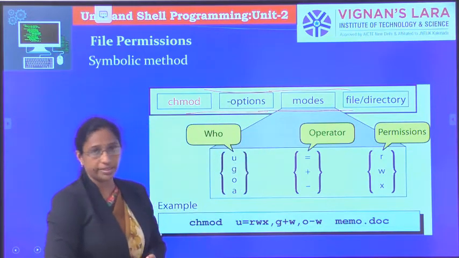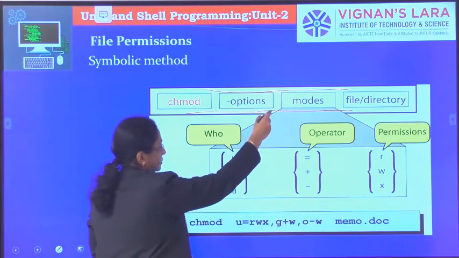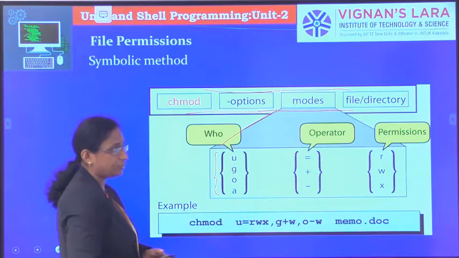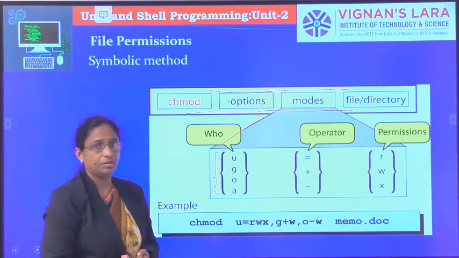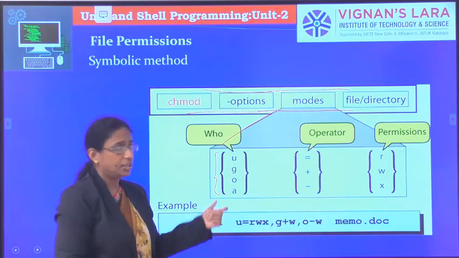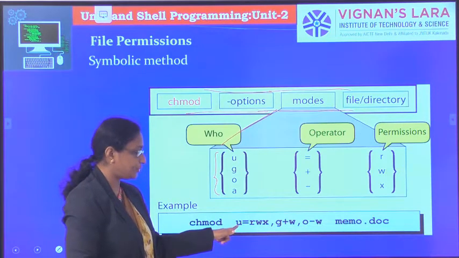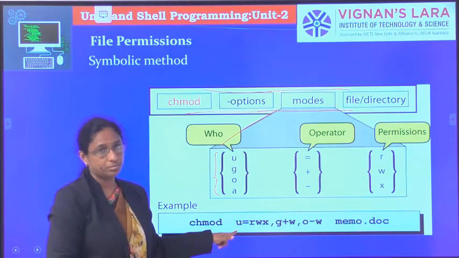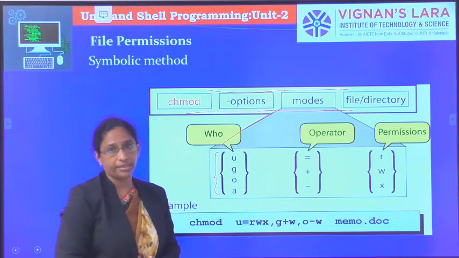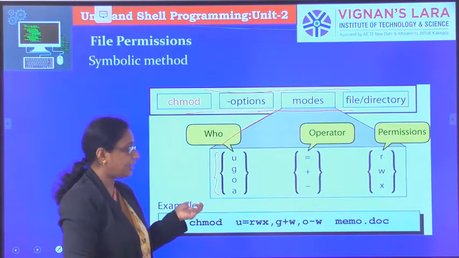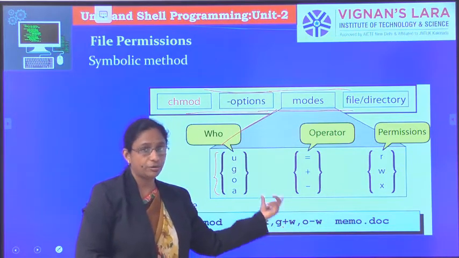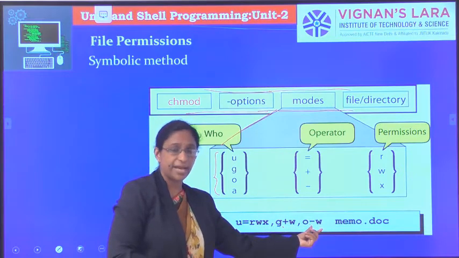This mode represents to whom you want to give the permission. If you want to give permission to users, then you say U. Next you have to use the operator. If you want to add permission, you say plus. If you want to remove the permission, you say minus.